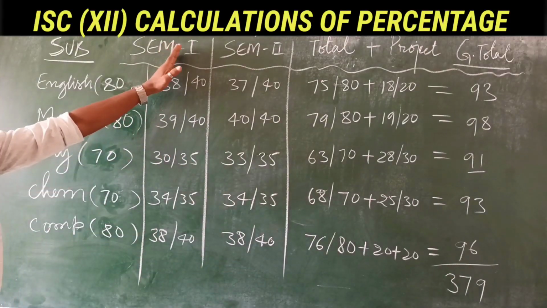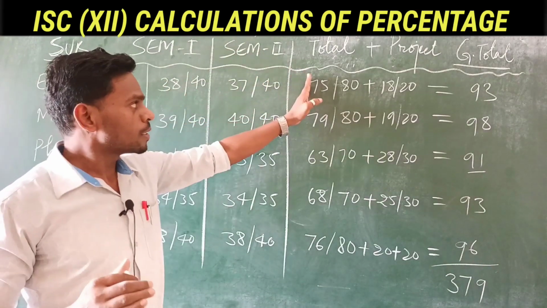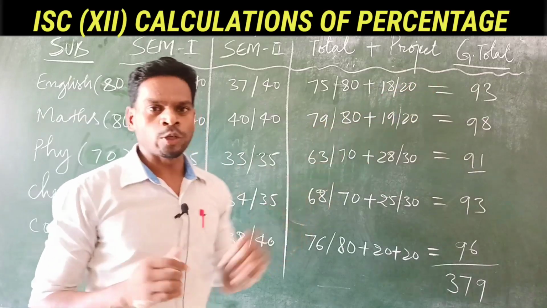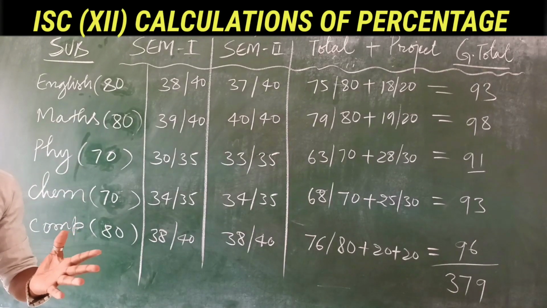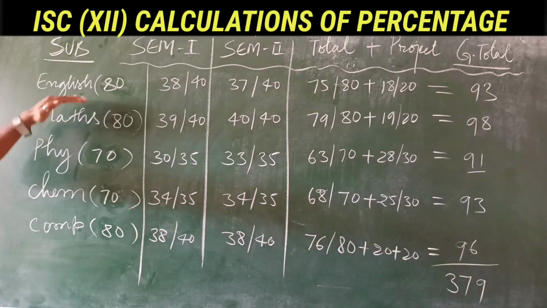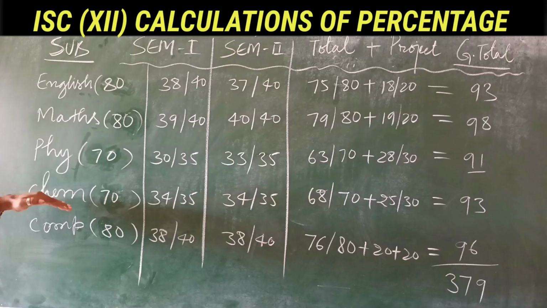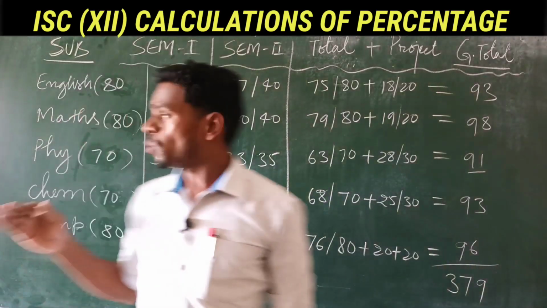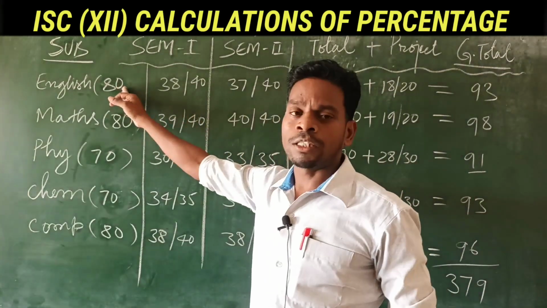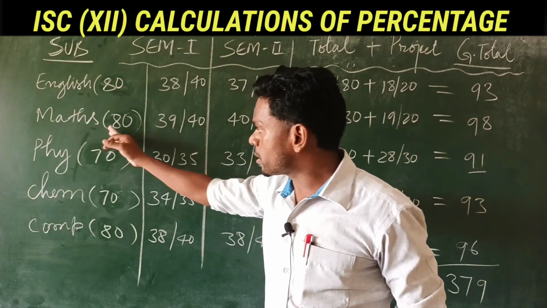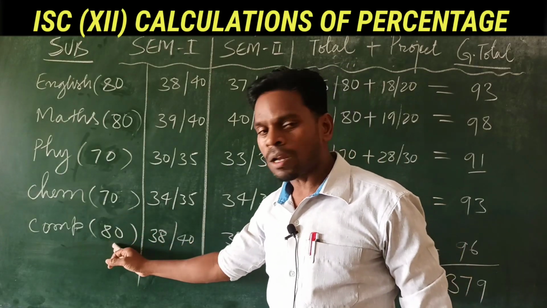So now let's see the sample. Let us say this is your first semester marks, second semester marks, then total, then project, and grand total. In class 12 you have different subjects, mostly 5 or 6. Remember, English is compulsory. Then maths, physics, chemistry and computer. Let us say one person's report card is this. English is out of 80, maths out of 80, physics out of 70, chemistry out of 70 and computer out of 80.